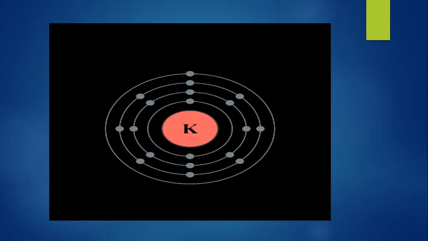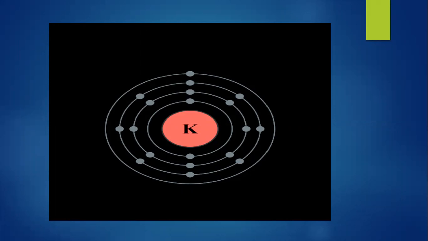As 19 electrons are present in potassium, here you can count 2, 8 plus 8: 18 electrons are accommodated in the first three shells, but potassium has 19 electrons, so the leftover electron, the last electron, is present in the fourth shell. So for potassium there are four shells: first, second, third, and fourth. In the first shell there are 2 electrons. In the second there are 8, because we can accommodate 8 electrons in the second shell.